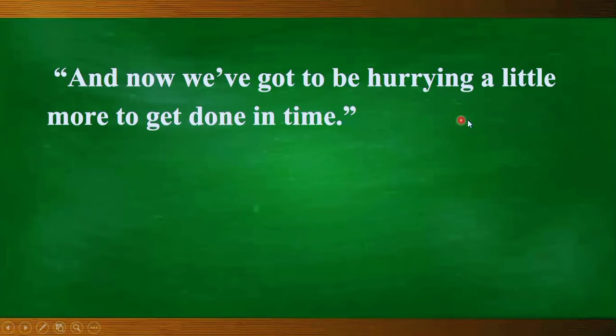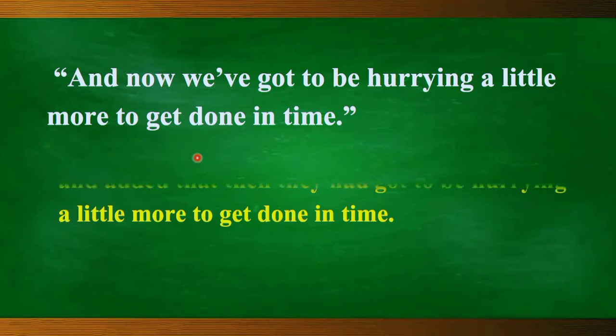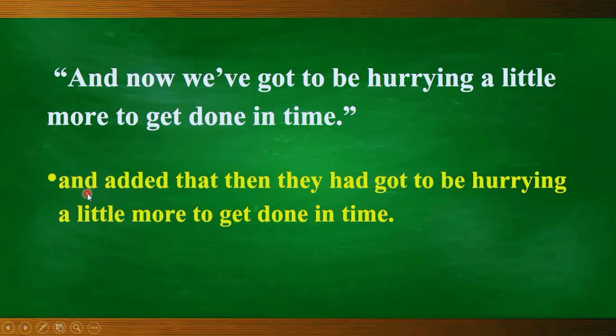"And now we have got to be hurrying a little more to get done in time." This person, Mr. Summer, told another sentence. So here we should add the next sentence this way, and added that. When one speaker simultaneously speaks more than one sentence, we should add them this way. Added that, or again said that, we have to use these kinds of terms. Added that, then they had got to be hurrying a little more to get done in time.